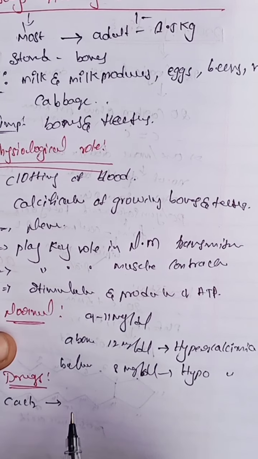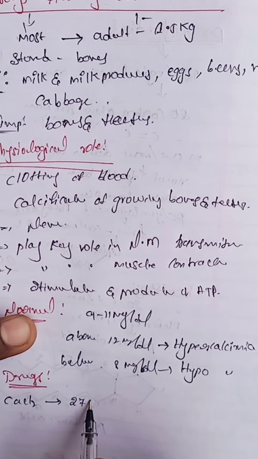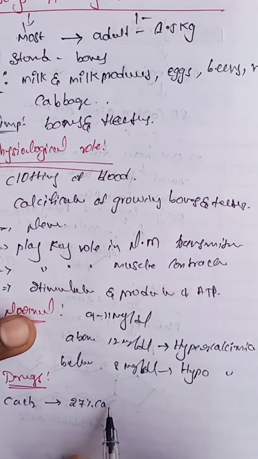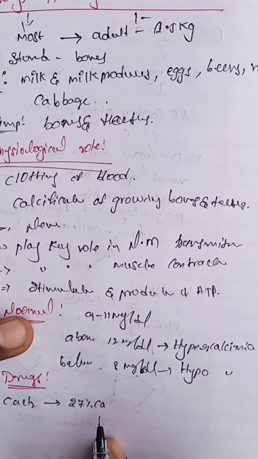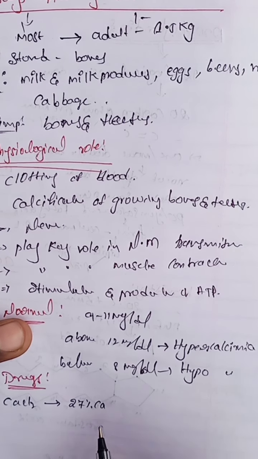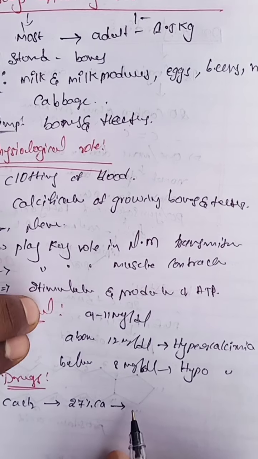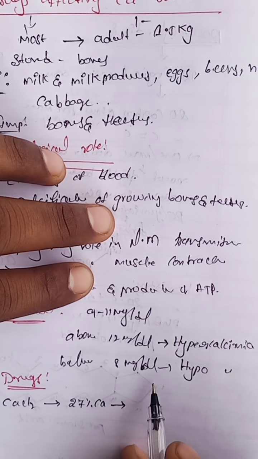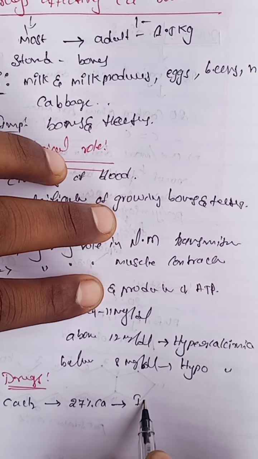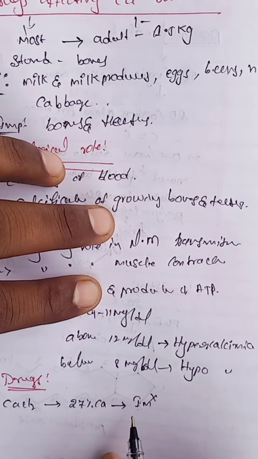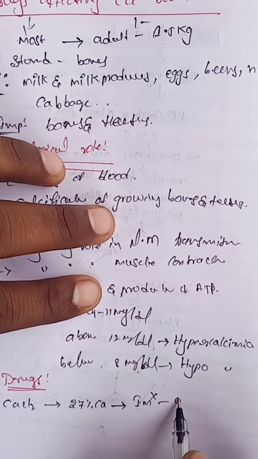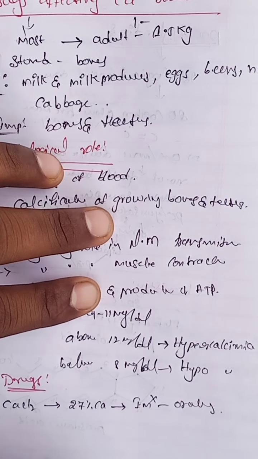It contains 27% of calcium. It is not for IM use. We don't use it intramuscularly, and it is administered orally.